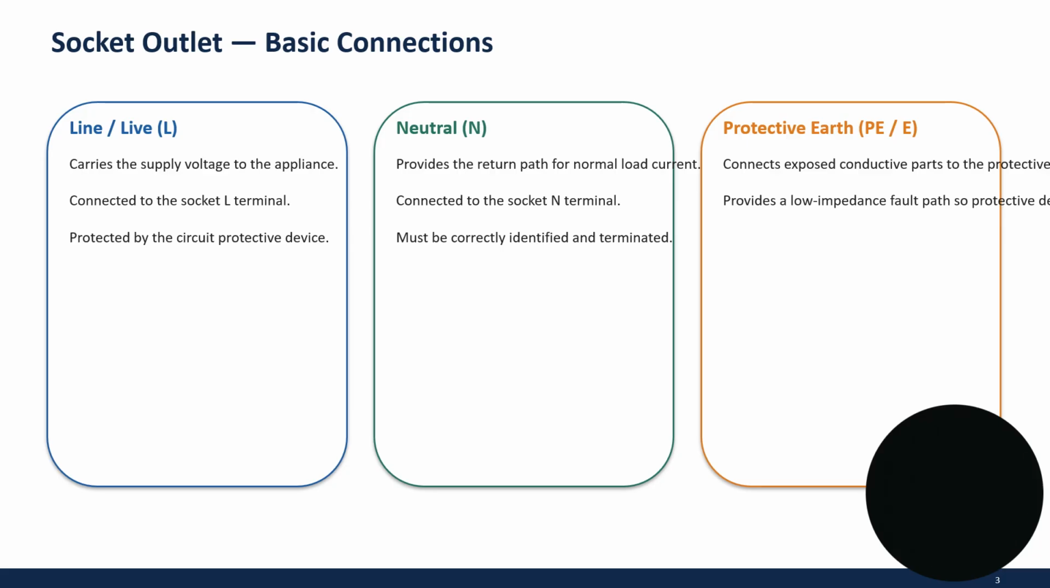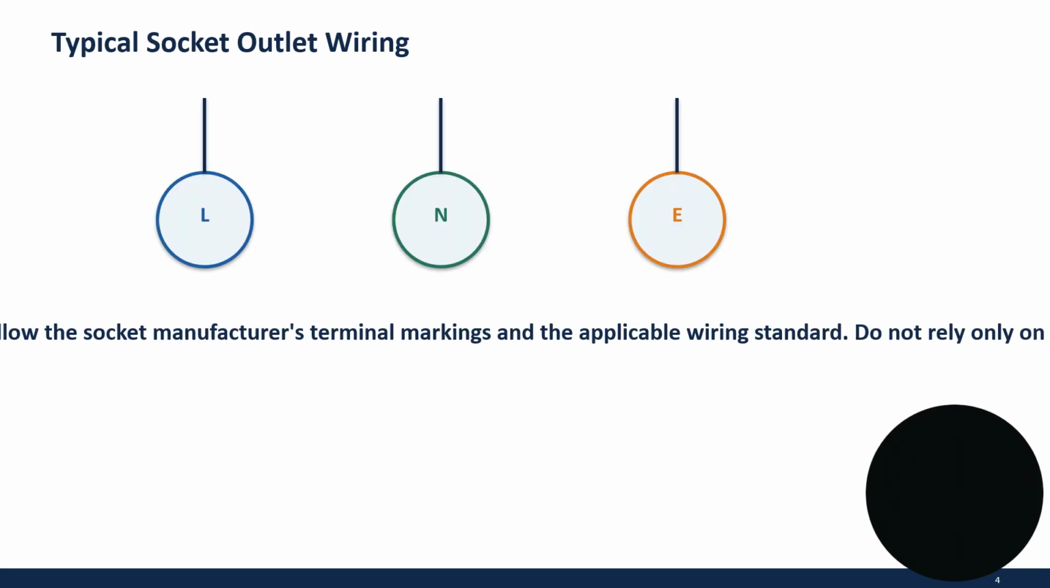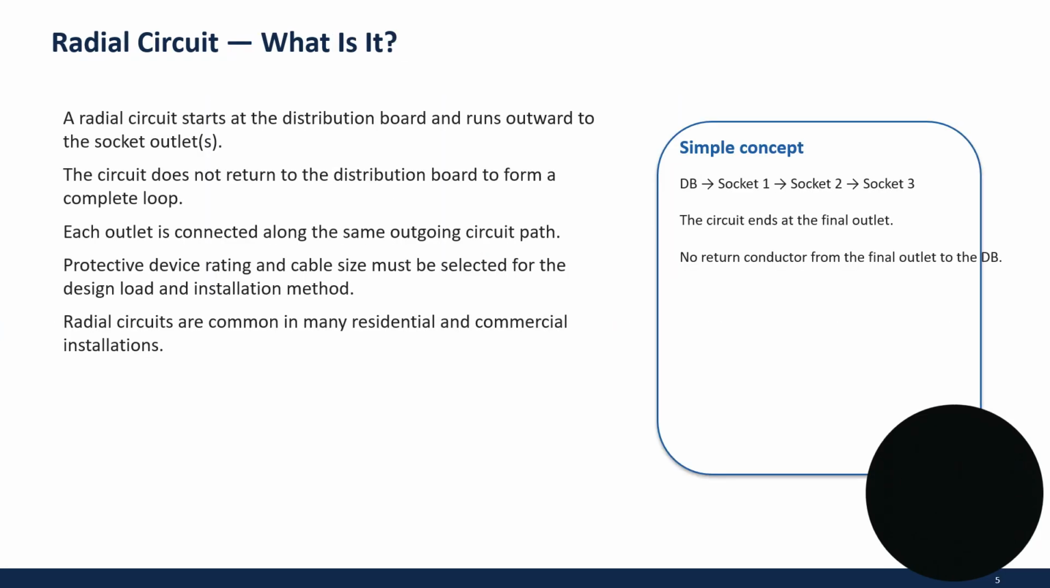Protective earth, PE or E, connects exposed conductive parts to the protective conductor and provides a low impedance fault path so the protective device can operate. Typical socket outlet wiring: line, neutral, earth. Follow the socket manufacturer's terminal marking and apply the wiring standard. Do not rely on assumptions.